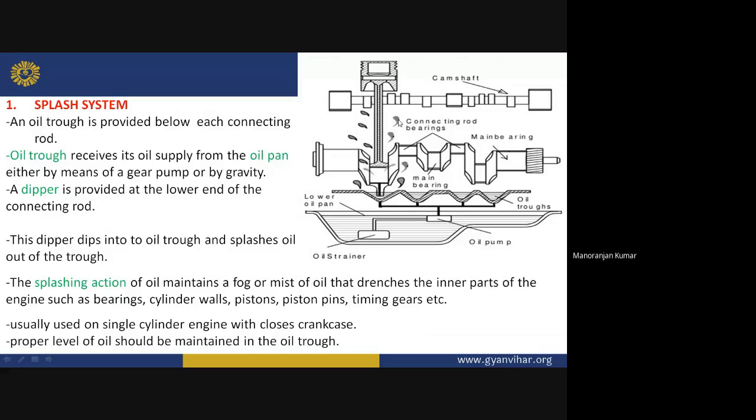Okay, so this is the main principle of the splash system of lubrication. Okay, so this type of system is generally used on single cylinder engines with closed crankcase. Okay, and this oil pan is present in that closed crankcase. Okay, also the proper level of the oil should be maintained in this oil trough.